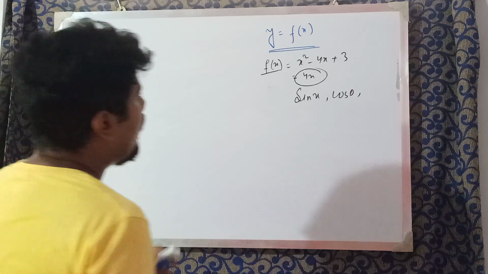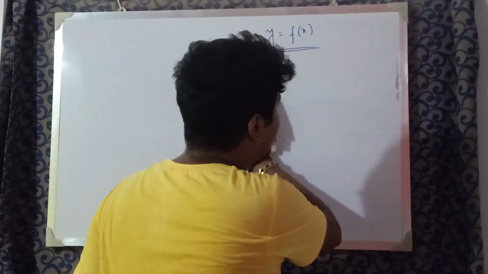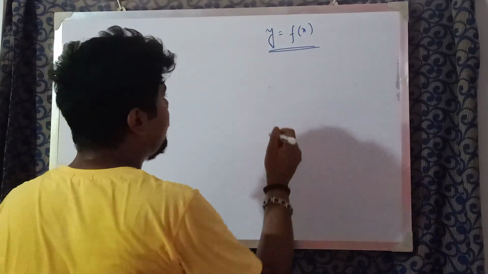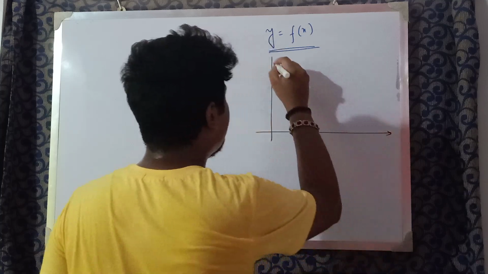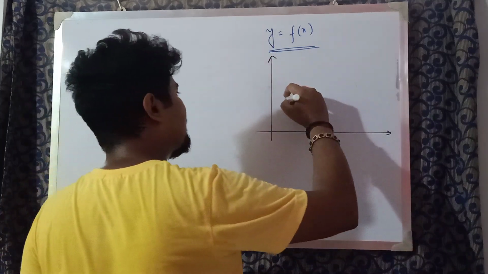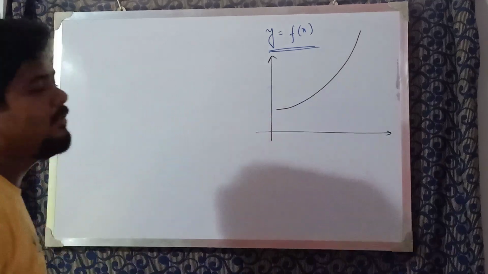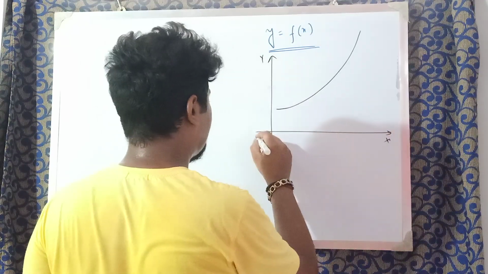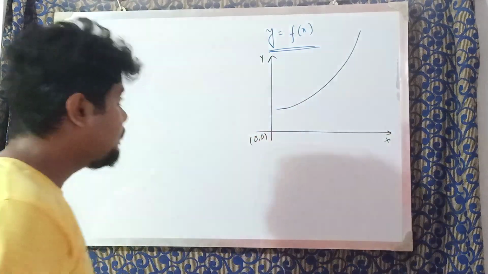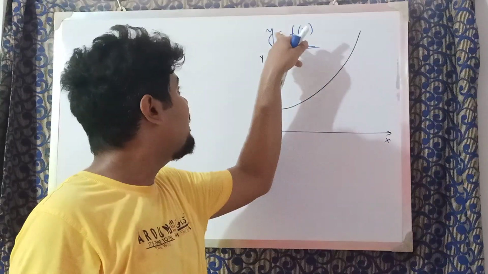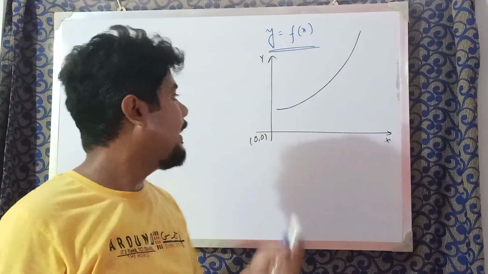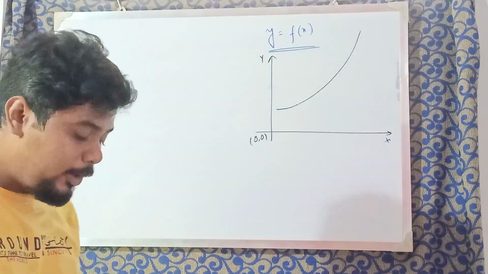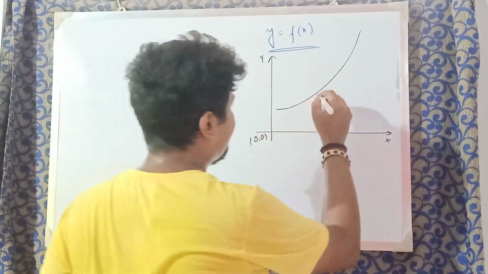Now, let us consider that there is an equation y is equal to f(x), and the curve and the graph for this equation comes out. Let us take the previous graph only, like this. This is the y-axis, this is the x-axis, this is the origin. Now, this is the graph of which equation? y is equal to f(x). Got it?